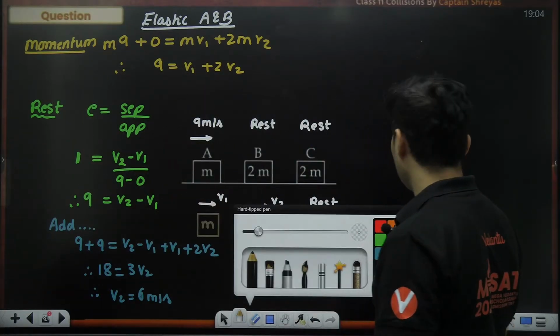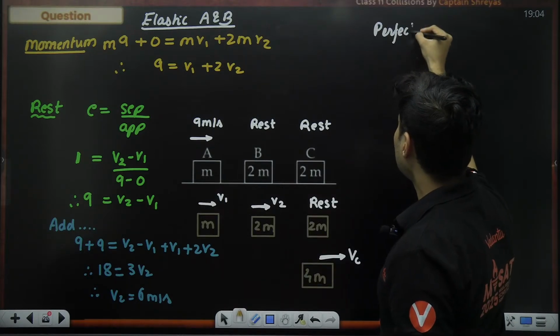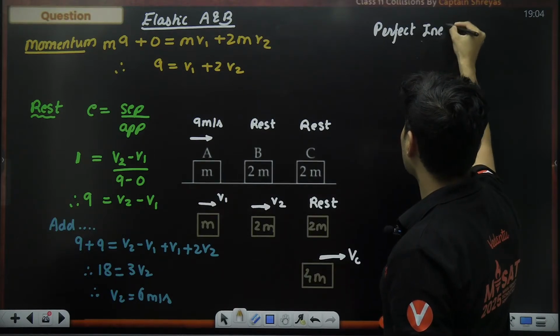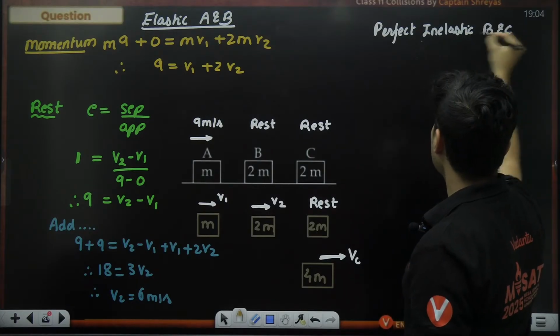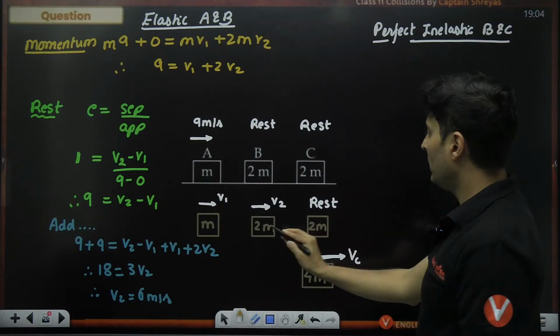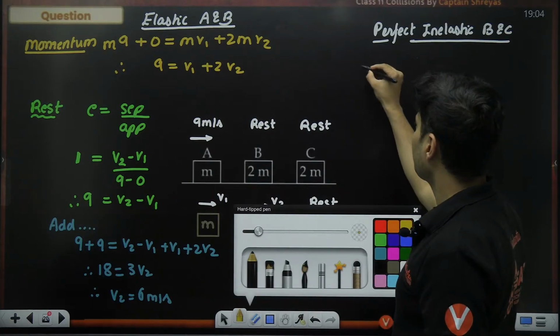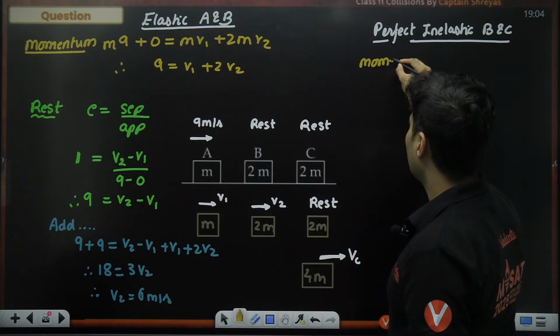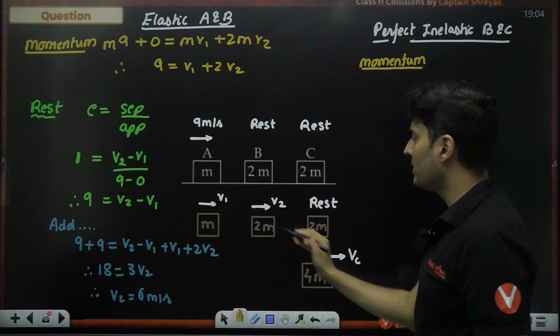Now let's consider the perfectly inelastic collision between block B and C. Here we can just conserve momentum and see what will happen. If I just conserve the momentum, most likely I'm going to get the answer.